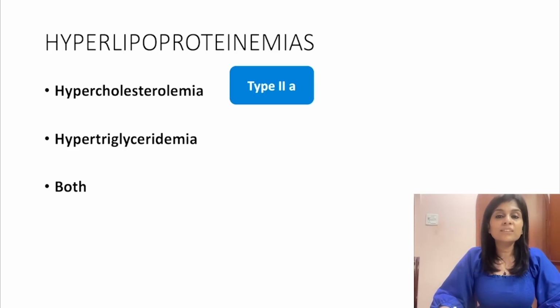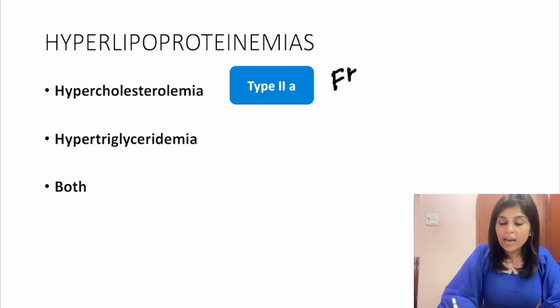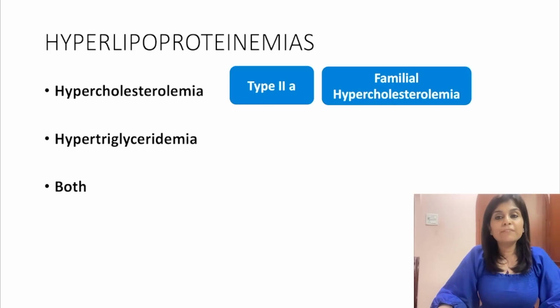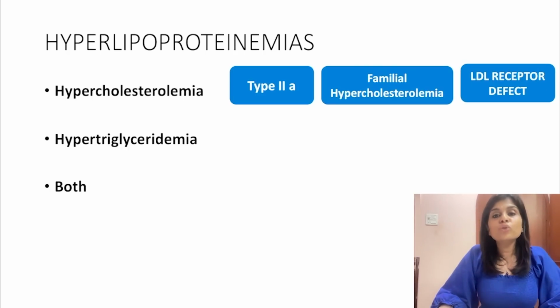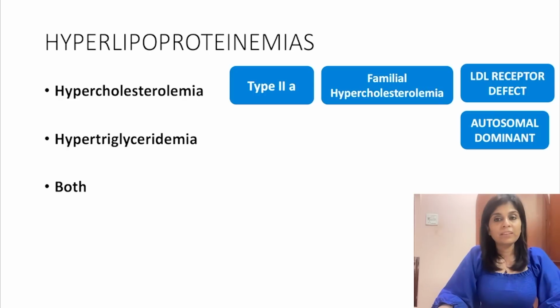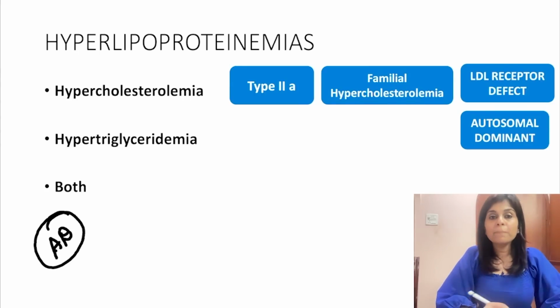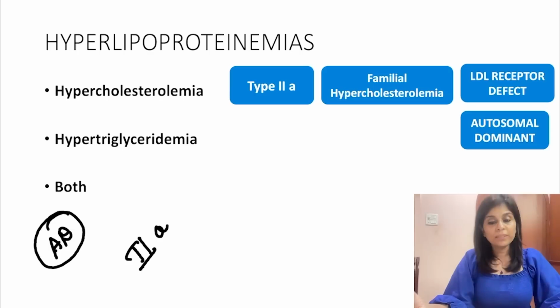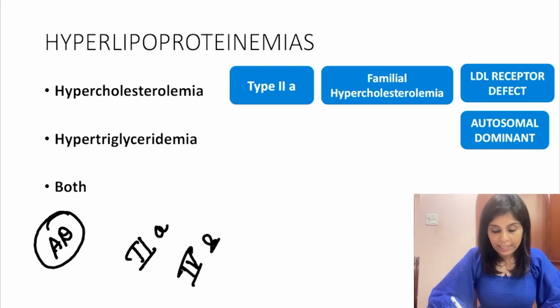That is why this condition is called familial hypercholesterolemia. This is caused by the defect of LDL receptor, and this is an autosomal dominant condition. This can be asked to you as a one-liner. What are the autosomal dominant hyperlipoproteinemias? Type 2A is autosomal dominant. Type 4 and type 5.